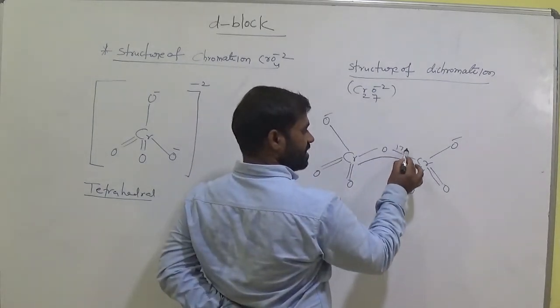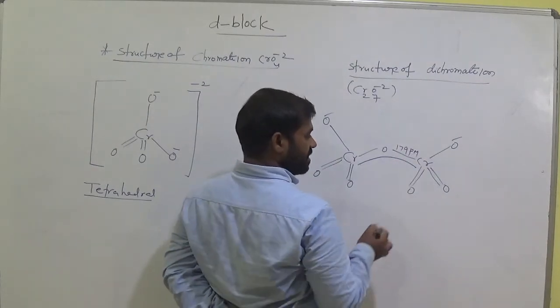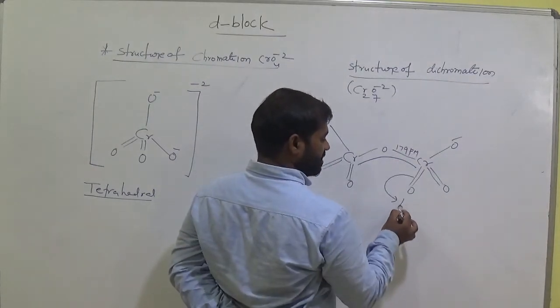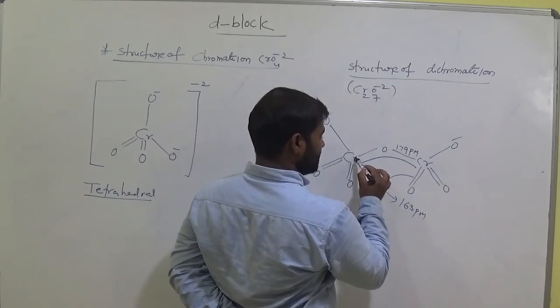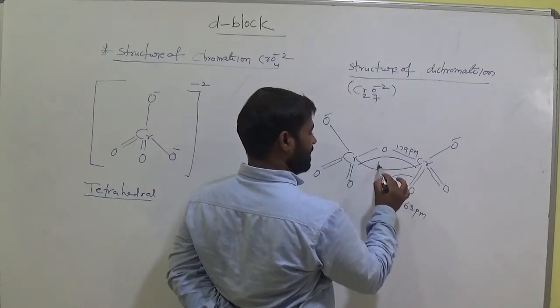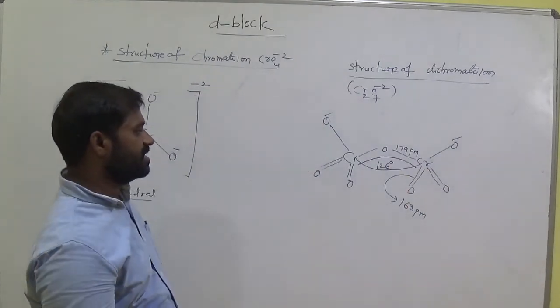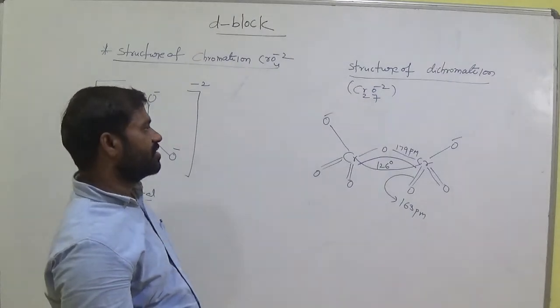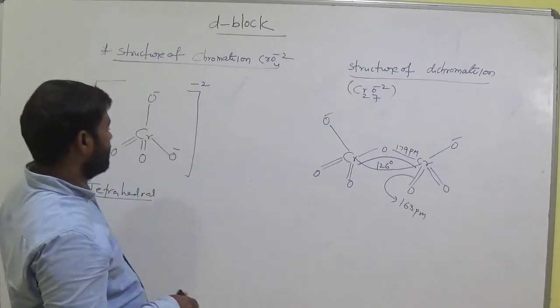Here the bond length is 179 picometers. Here the bond length is 163 picometers, and the Cr-O-Cr bond angle is 126 degrees. This is the structure of Cr2O7 2-. Clear? Dichromate.